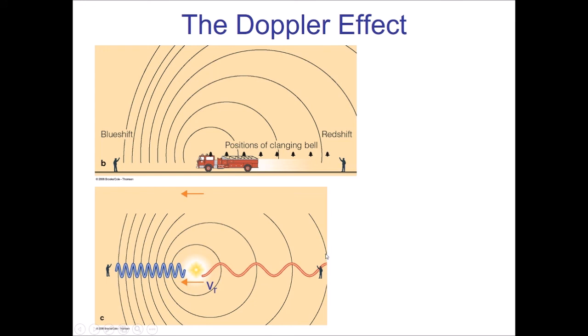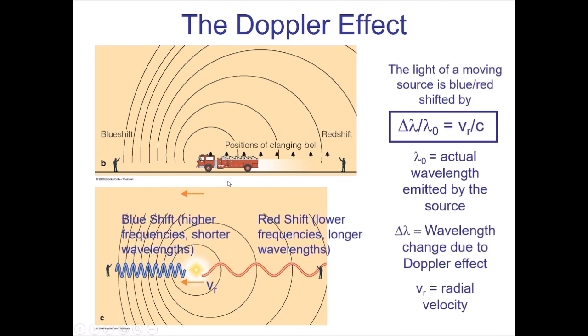You might have experienced this when a fire engine or ambulance suddenly passes you, say you're standing on the side of the street and there's an emergency vehicle driving by you. You hear that high pitched sound, and as soon as it passes you, it kind of goes pew, and then it gets to a lower pitch. And that is the shift that's occurring due to the Doppler effect. Now, this also happens with light.